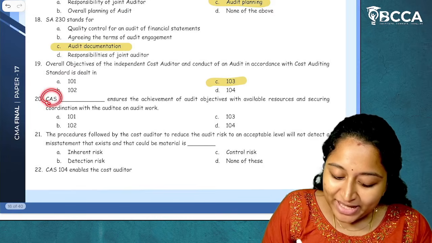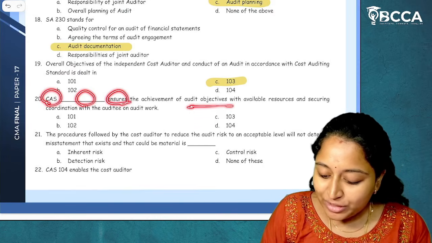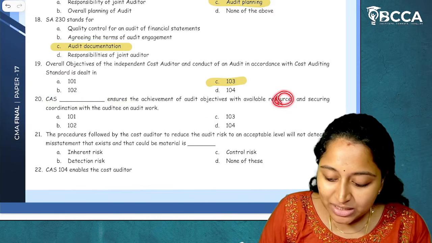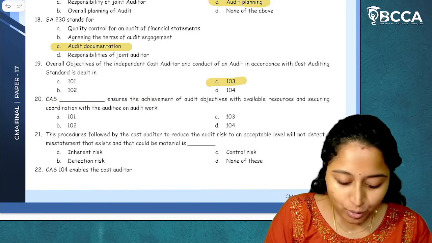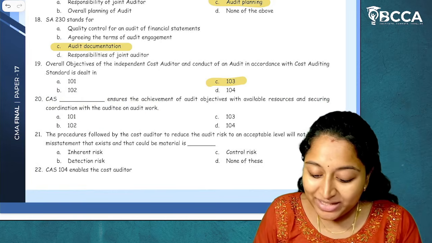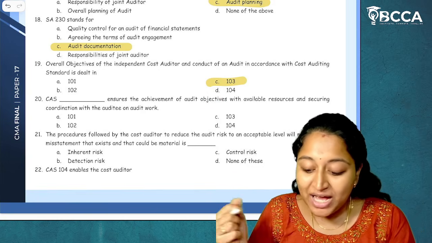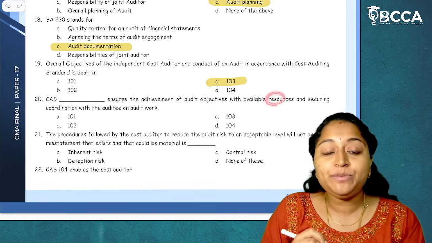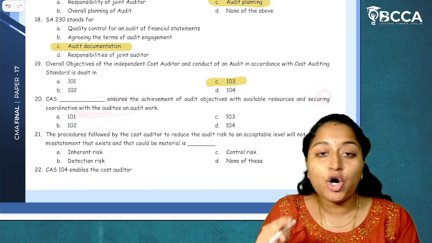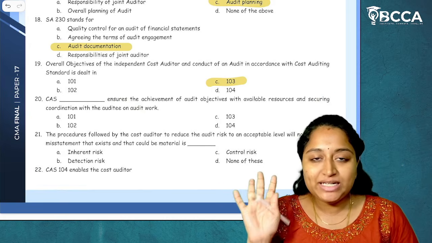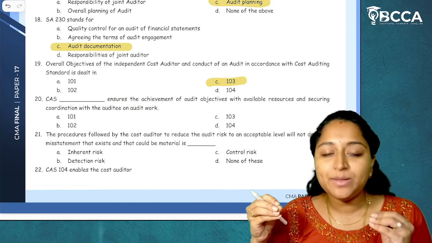Then CAS dash ensures the achievement of audit objectives with available resources and securing coordination with the auditee on audit work, which talks about the achievement of audit objectives, and also the achievement should be done with available resources and securing coordination with the auditee on audit work. See clearly, this is a general basic question.